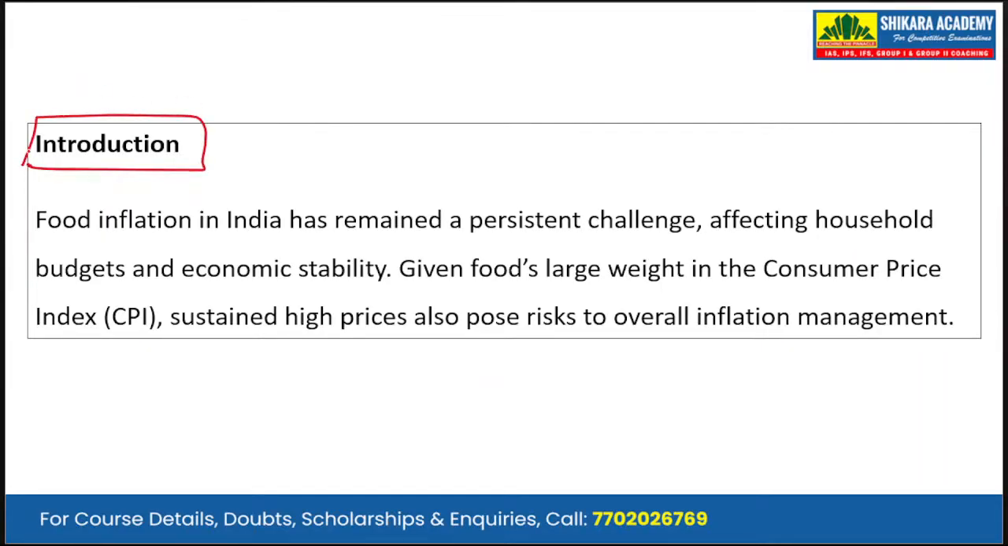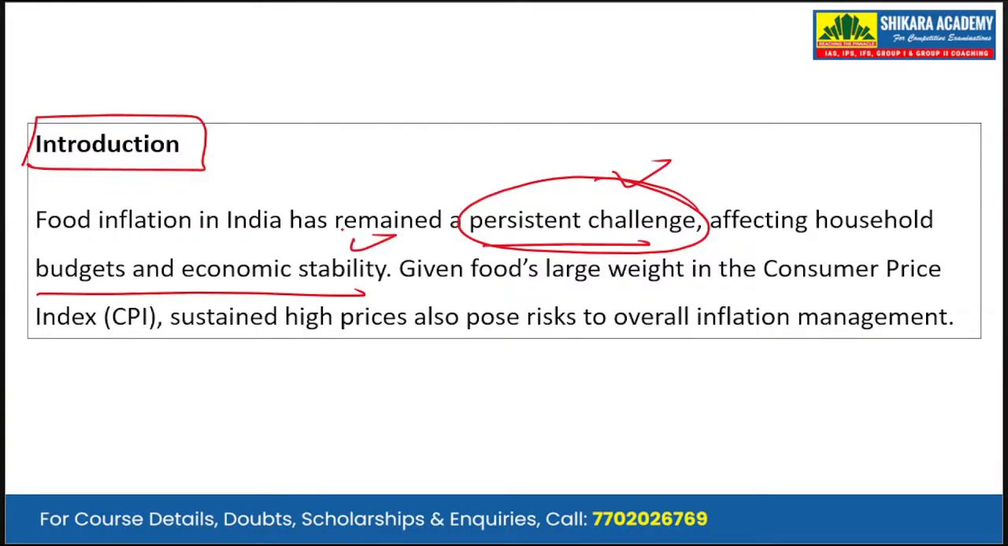Now, starting with the introduction, the food inflation in India has remained a persistent challenge. So, we are agreeing with the question that it has remained a persistent challenge affecting household budgets and economic stability. Okay. So, what is the impact? It impacts the overall common man's household budget, as well as the overall economic stability of the country, given food's large weight in the consumer price index. So, we know that for the consumer price index, the largest constituent is food, and sustained high prices also pose a risk to overall inflation management.